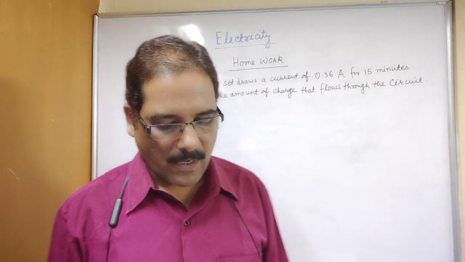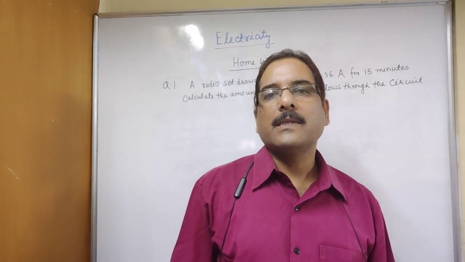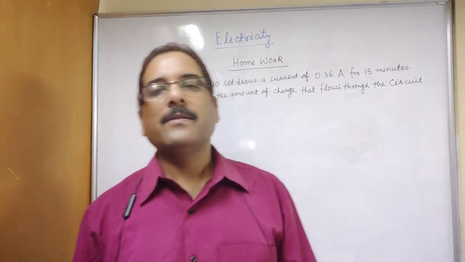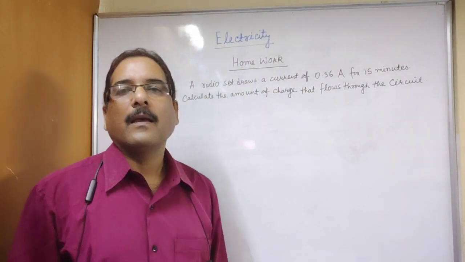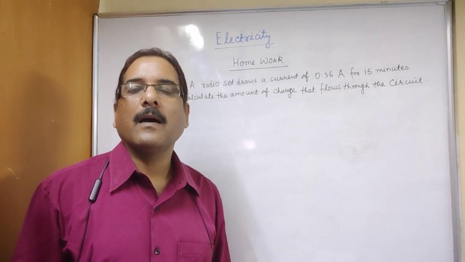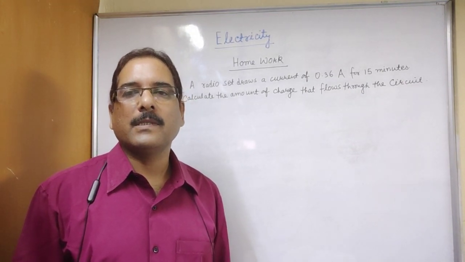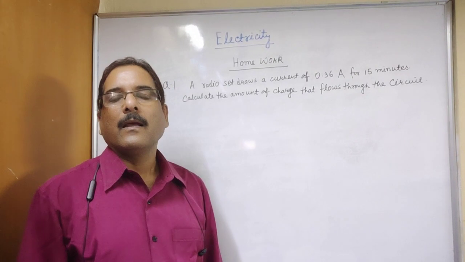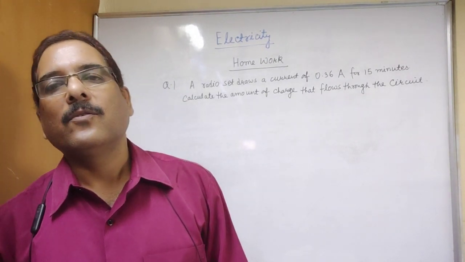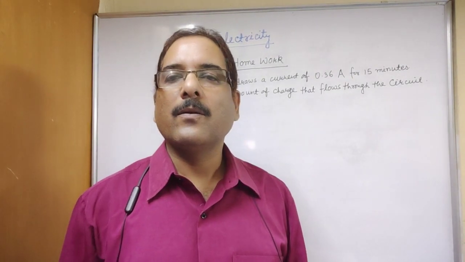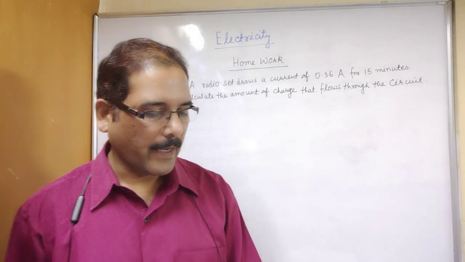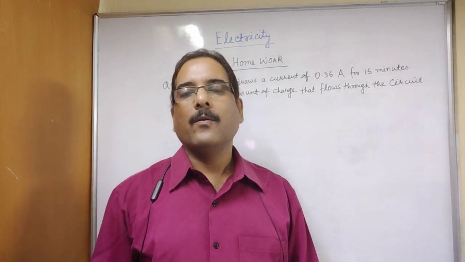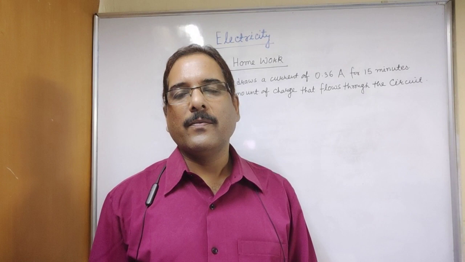So you must solve this question and must remember the things which we have discussed today: what is an electric circuit, a closed continuous path through which current flows. Then the concept of open and closed circuit: in a closed circuit the switch is on and current flows through the circuit; in an open circuit the switch is off and no current flows.